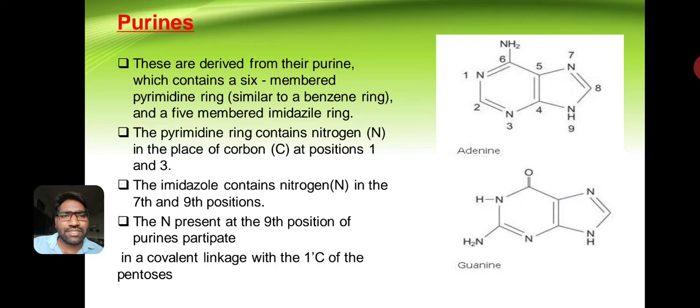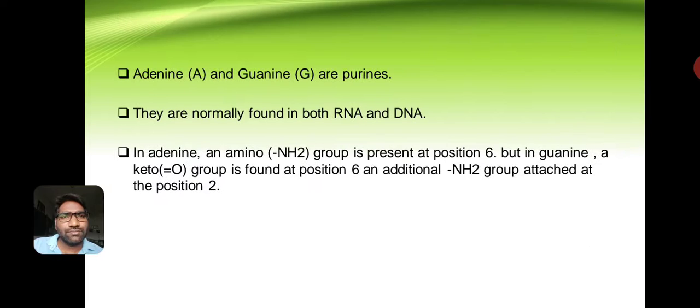The nitrogen present at the ninth position of purine participates in a covalent linkage with the first carbon of the pentose sugar. Adenine and guanine are purines.